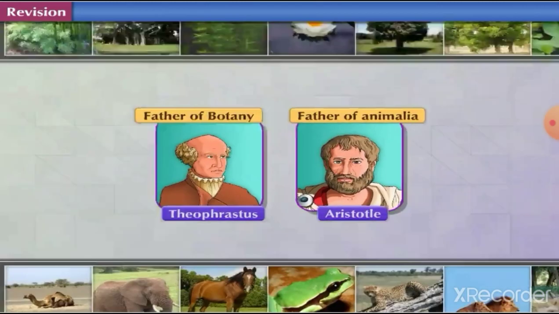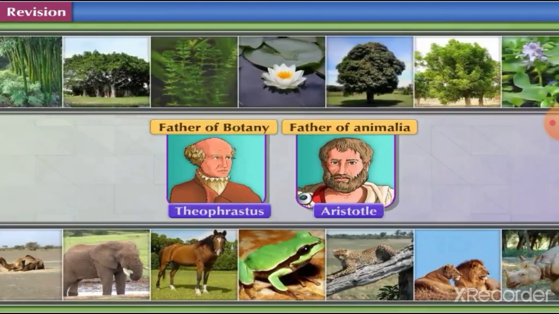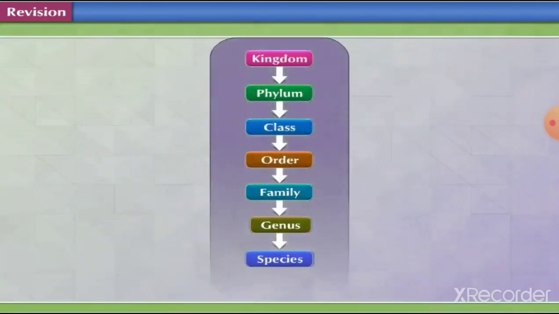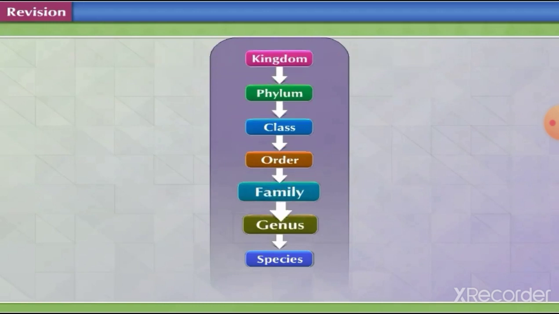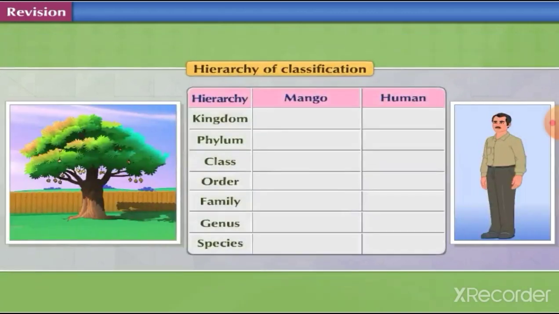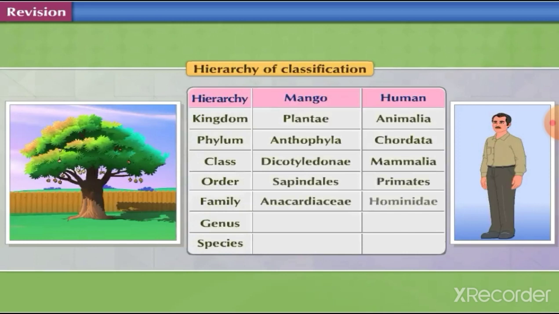Different scientists have used different criteria and independently classified plants and animals. A hierarchy is formed in the classification that starts with Kingdom Animalia or Kingdom Plantae. Further, groups and subgroups are formed depending upon the basic similarities and differences among the animals and plants. This is called the hierarchy of classification. Along with this, we also learned one more concept related to classification last year: